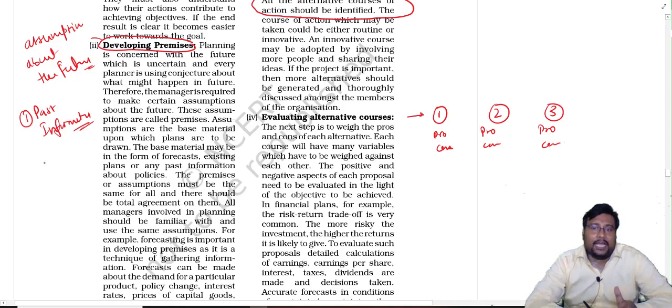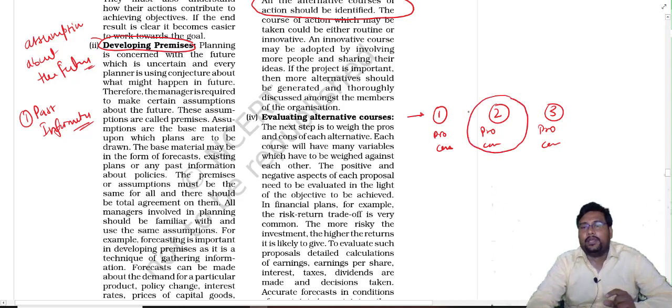Okay, and after that comparing each and every one, we will find out which one is suitable for our requirement, our situation, and say number 2 is suitable for our requirement. If we implement number 2, we will definitely achieve our target.